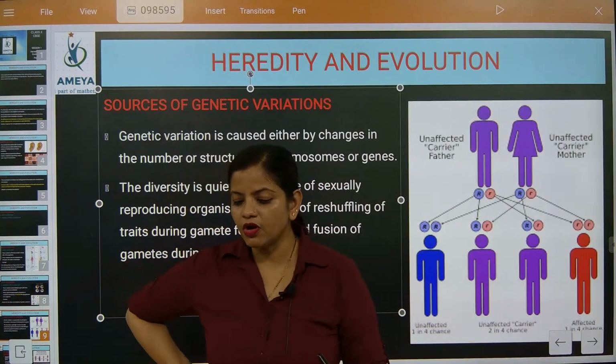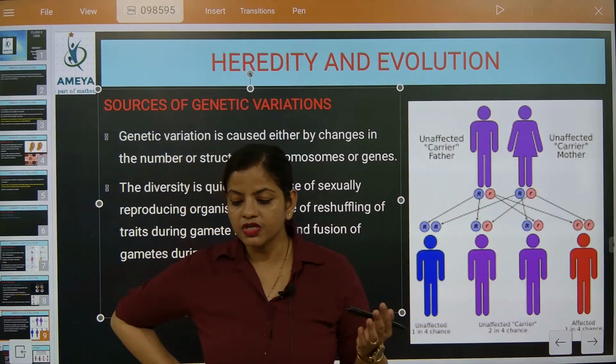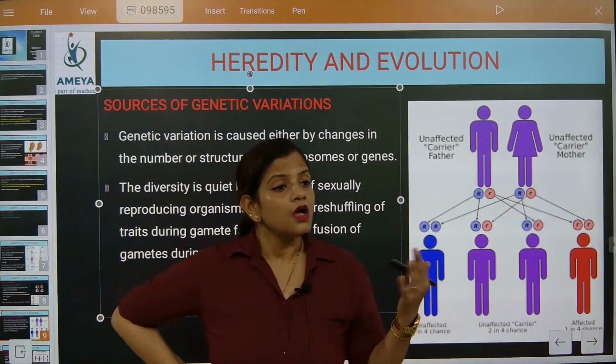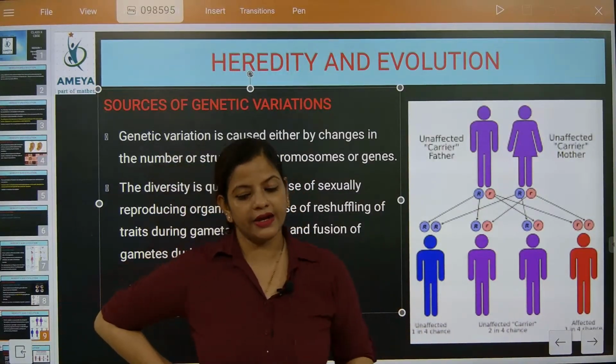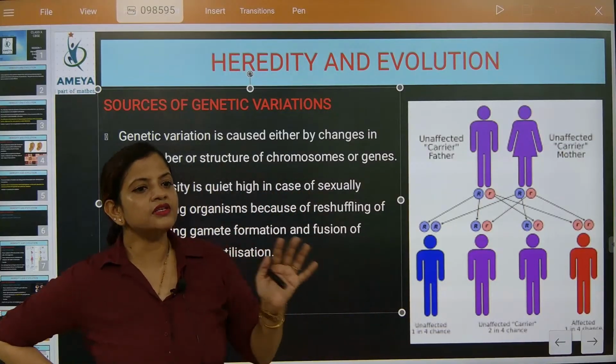No, they're not getting the dominant part. Utsav, hi. So, what is the reason behind it? You need to understand first. What is the reason behind it?